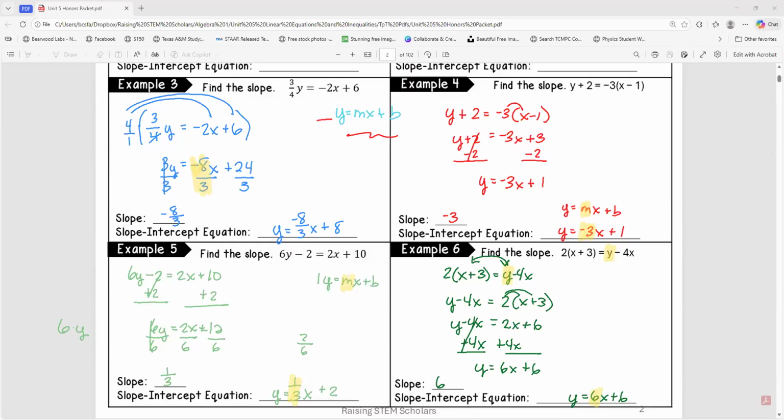And that's how you solve all of those. So this is the end of the lesson. We did it where we rearranged equations into slope-intercept form. And then the second part is we found the slope once we got it in slope-intercept form.